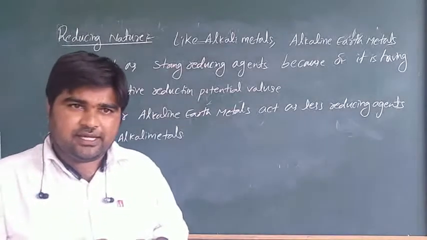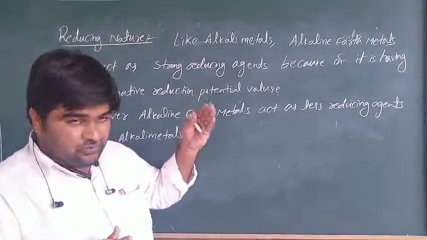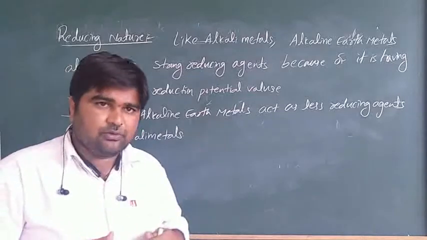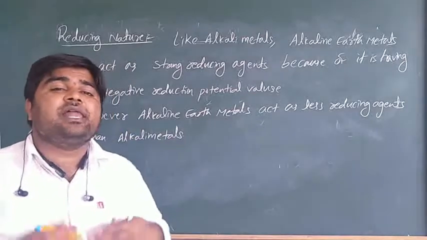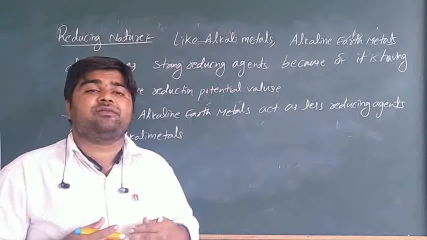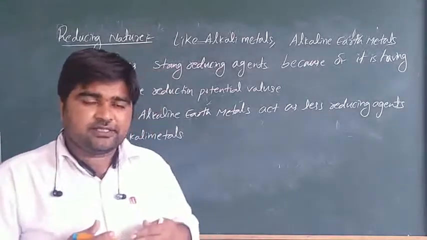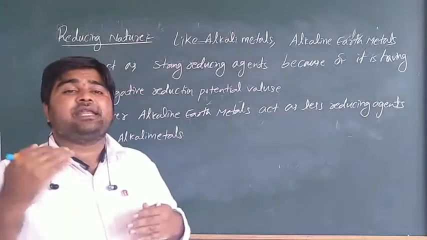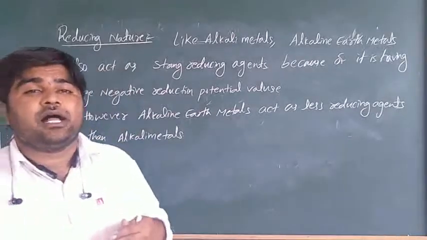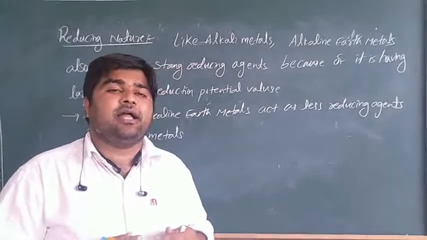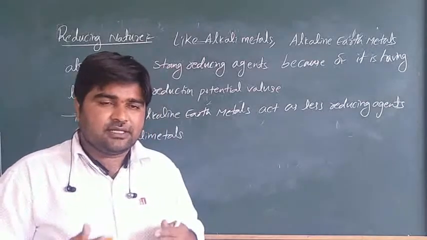Here, in the alkaline earth metals group, beryllium has a less negative reduction potential value than the other alkaline earth metals. Is it clear?